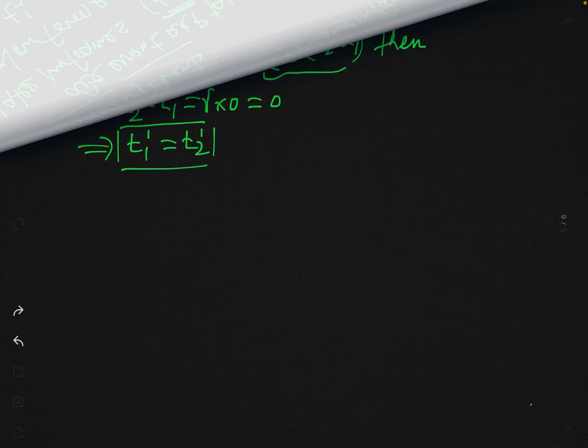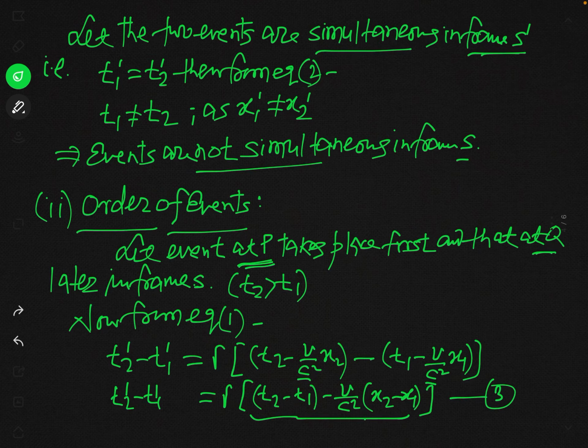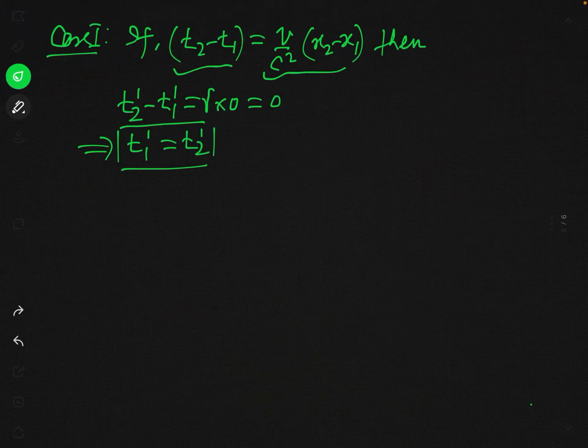But when the terms inside the square bracket vanish, the times measured for the two events in frame S prime are the same. Same means both events take place at the same time, so these two events are simultaneous in frame S prime.